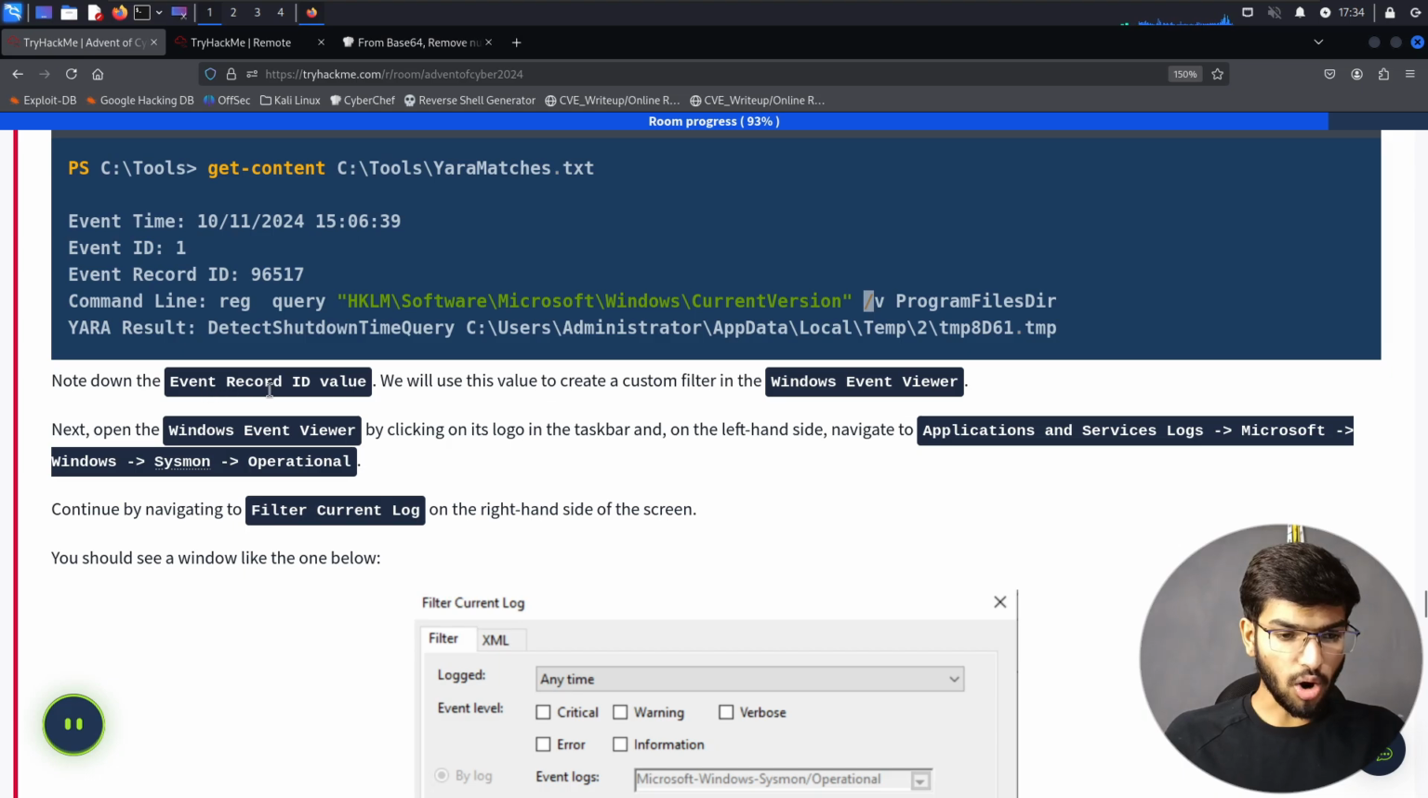Note down the event record ID value. We will use this value to create a custom filter in the Windows Event Viewer. Next, open up Windows Event Viewer by clicking on its logo in the taskbar. On the left side, navigate to Application and Service Logs, Microsoft, Windows, Sysmon, and Operational.